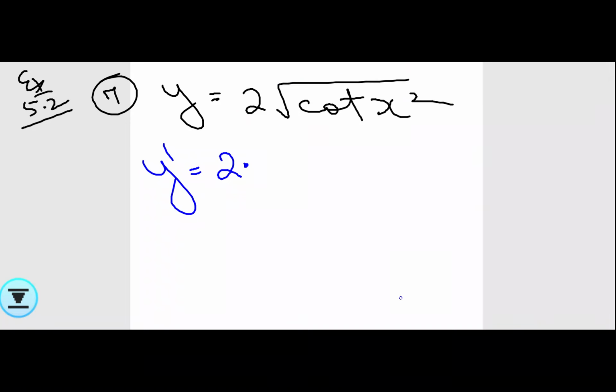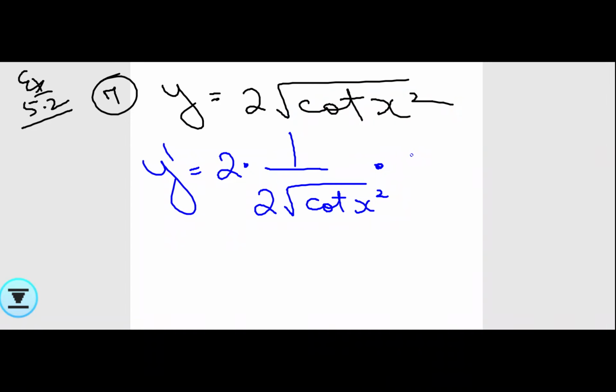Now this function I have to differentiate. How will I differentiate? I don't have any formula for this. So let me assume cot x square as x. So I'll apply that formula. If it is root x, what is the formula I have given you? 1 by 2 root x. What is my x that I have taken here? Cot x square, but that is not actually x, so you have to differentiate this.